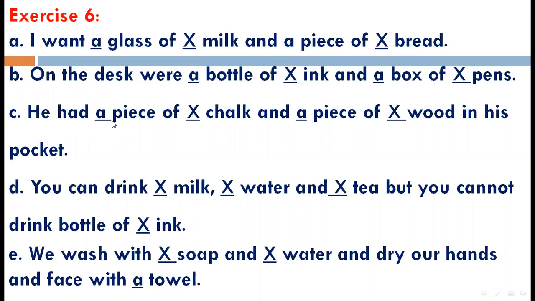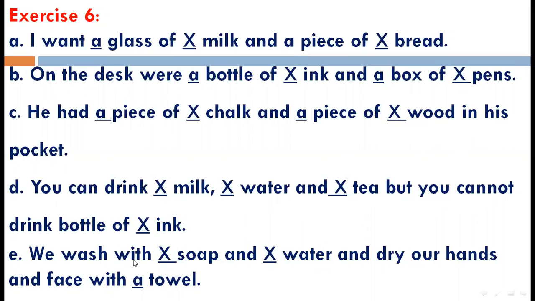Third is: He had dash piece, one piece, so you insert a, of dash chalk, no need to insert a or an, and dash piece, one piece, so you insert a, of dash wood, no need to insert a or an, in his pocket. Number 4: You can drink dash milk, no need to insert a or an, put a cross, dash water, put a cross, and dash tea, put a cross. But you cannot drink bottle of dash ink, so here you also insert a cross.